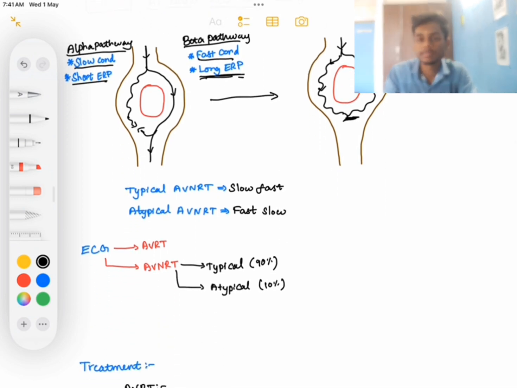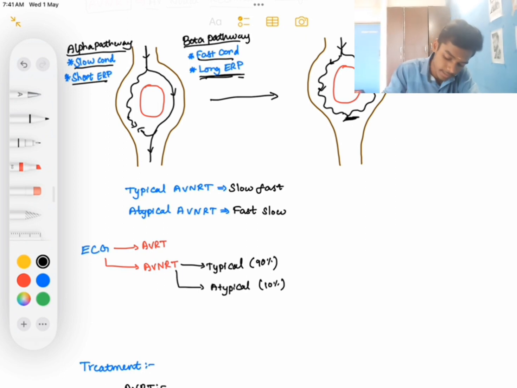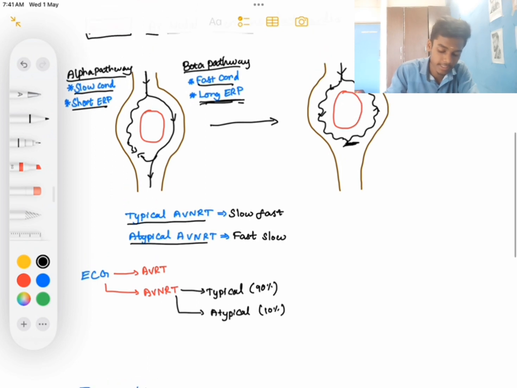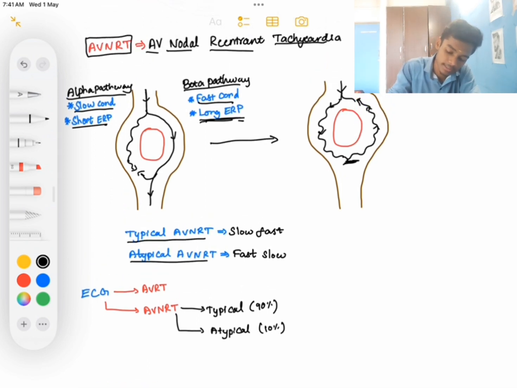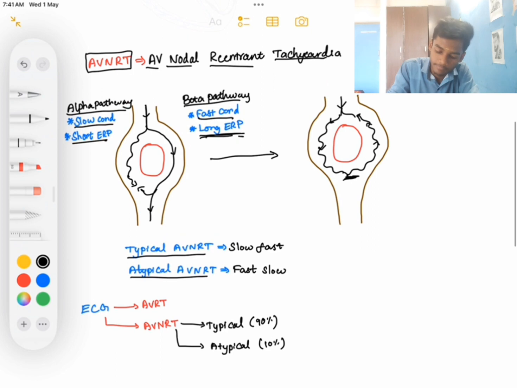There are two types of AVNRT. One is typical AVNRT, another one is atypical AVNRT. In typical AVNRT, what will happen? The impulses coming from the SA node will travel through the slow conducting pathway first, and then will re-enter through the fast conducting pathway. The slow pathway acts as antegrade conduction, and through the fast pathway there is retrograde conduction.